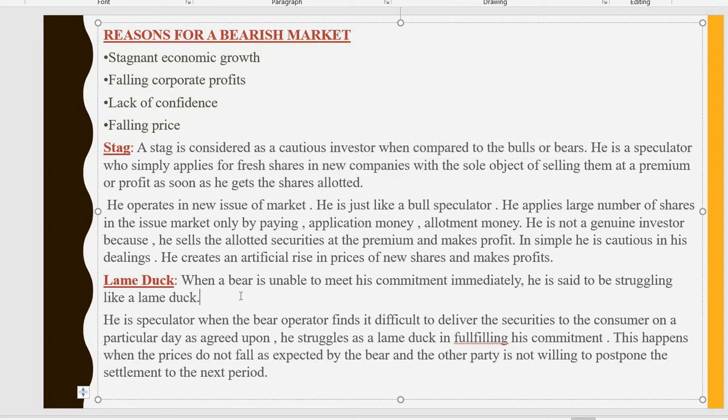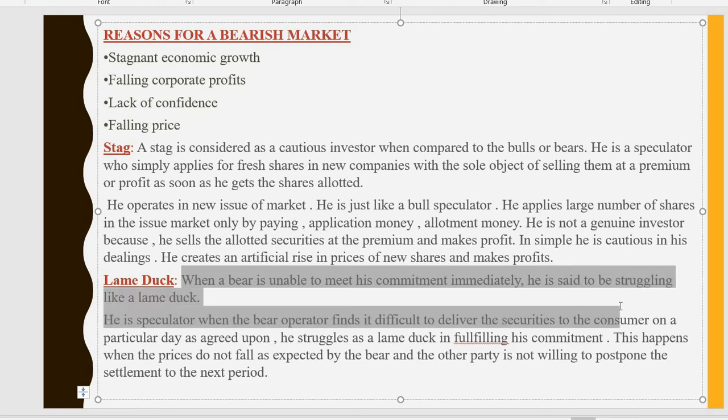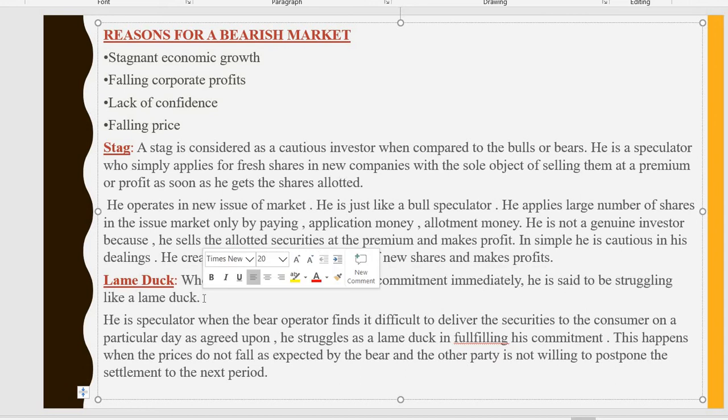And the last is the lame duck. When a bear is unable to meet his commitment immediately, he is said to be struggling like a lame duck. As I said, the bear market is a market where he wants to decrease the price of securities. That is the main theme of a bearish market.